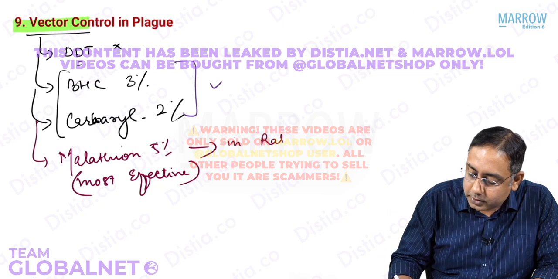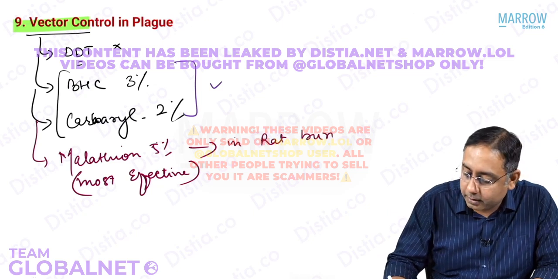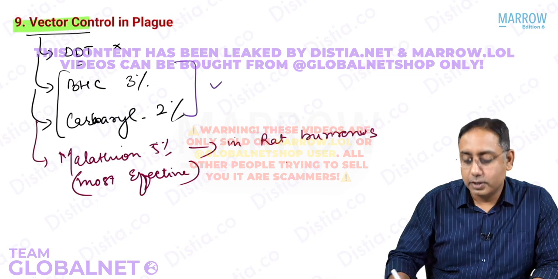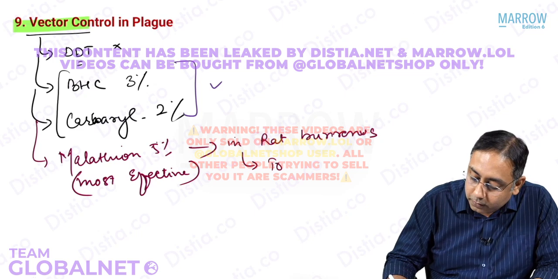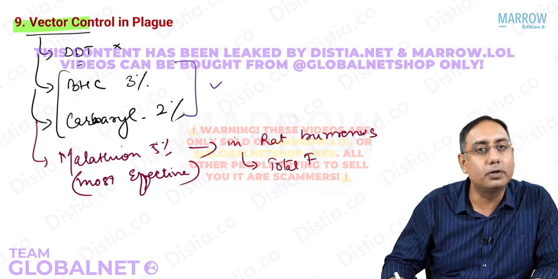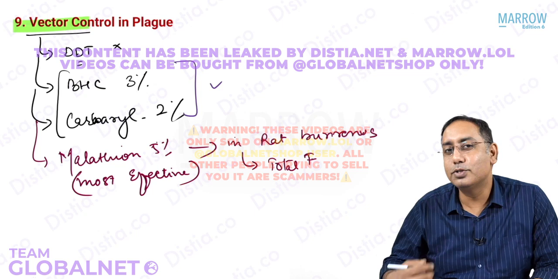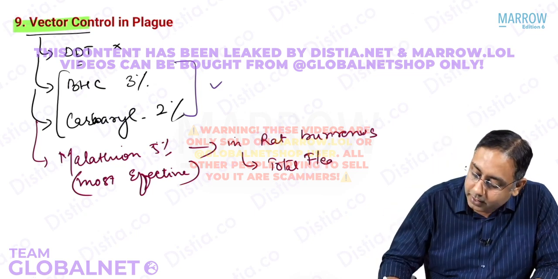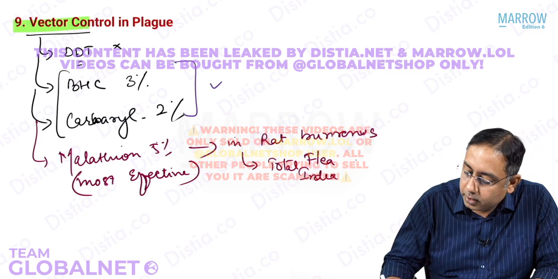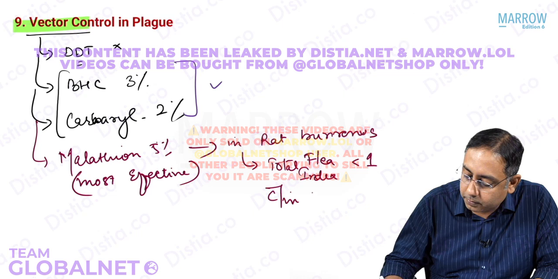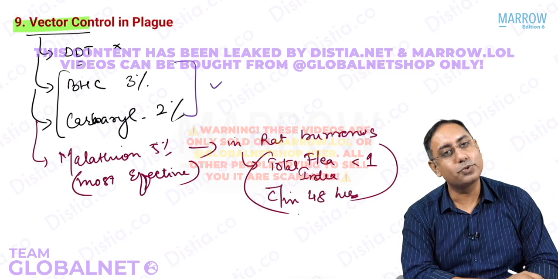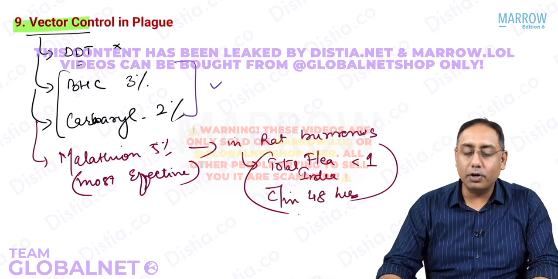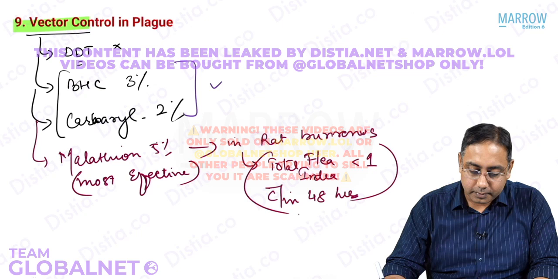In rat burrows, if you spray malathion 5%, the flea will die. Malathion does not know Chiopis only, right? It kills all the fleas. So the total flea index is going to drop to less than 1 within 48 hours of spraying. So that's all about the vector control that we do about plague.